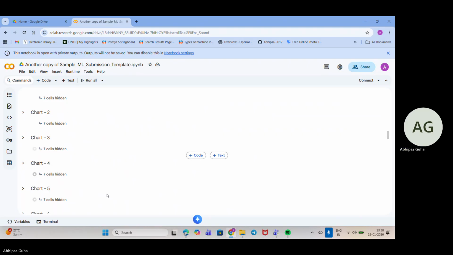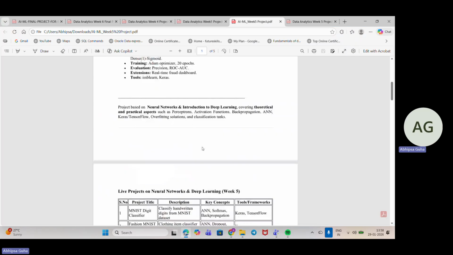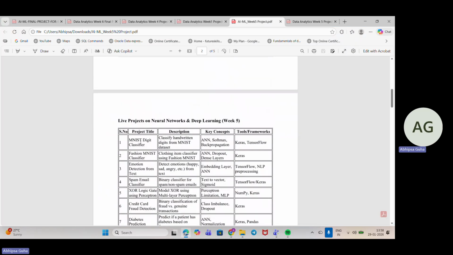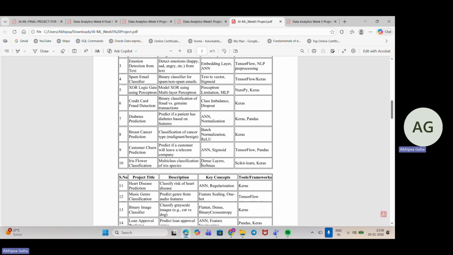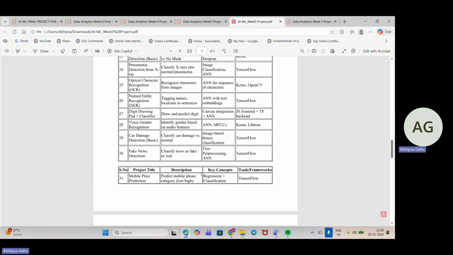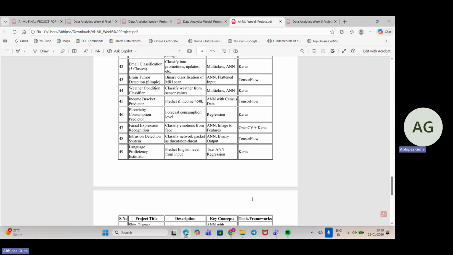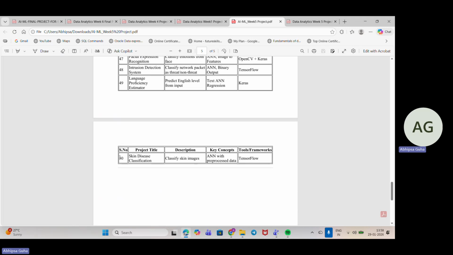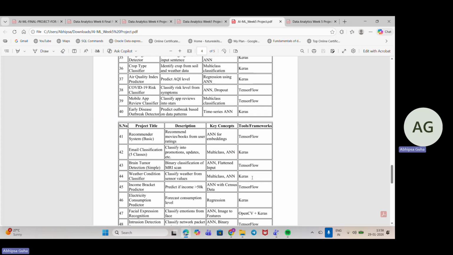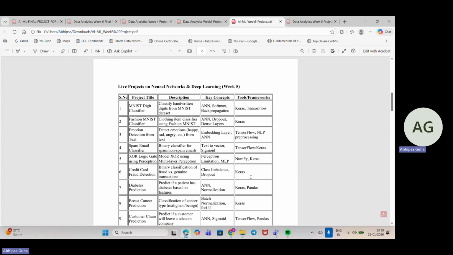Okay. So coming down to this project, of course, this one you will be skipping because the MNIST digit classifier we have already completed in the session. So you will just skip this one, and for the other part, you can definitely go ahead. What are the other ones that are there? It contains 50 different project details. You can choose any one and you can work with the project. Okay, so this is the idea about the project.